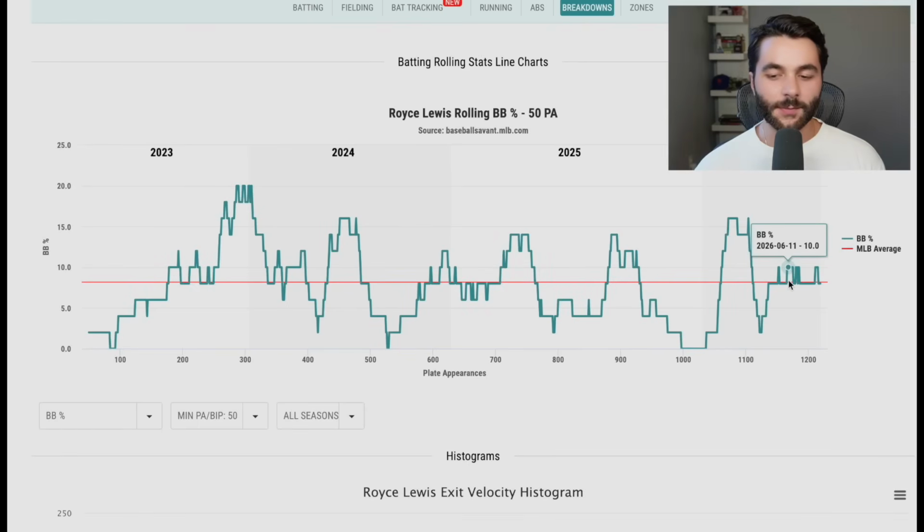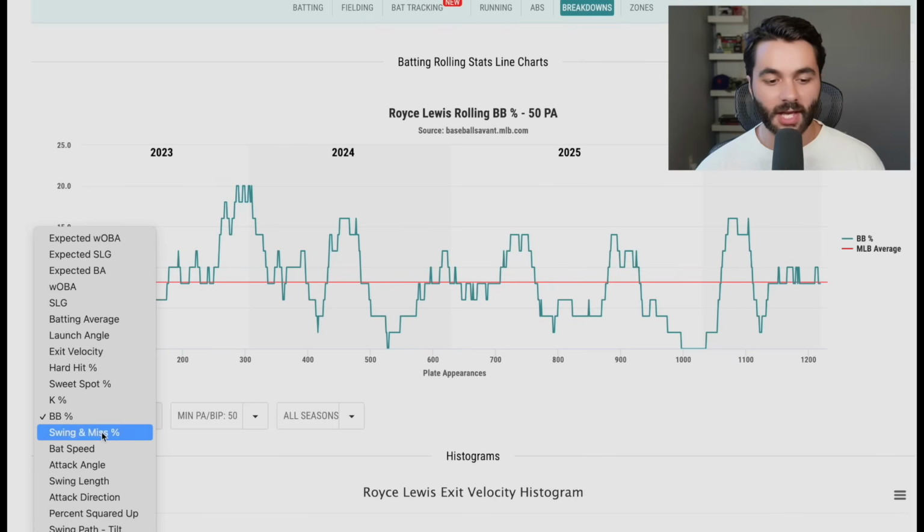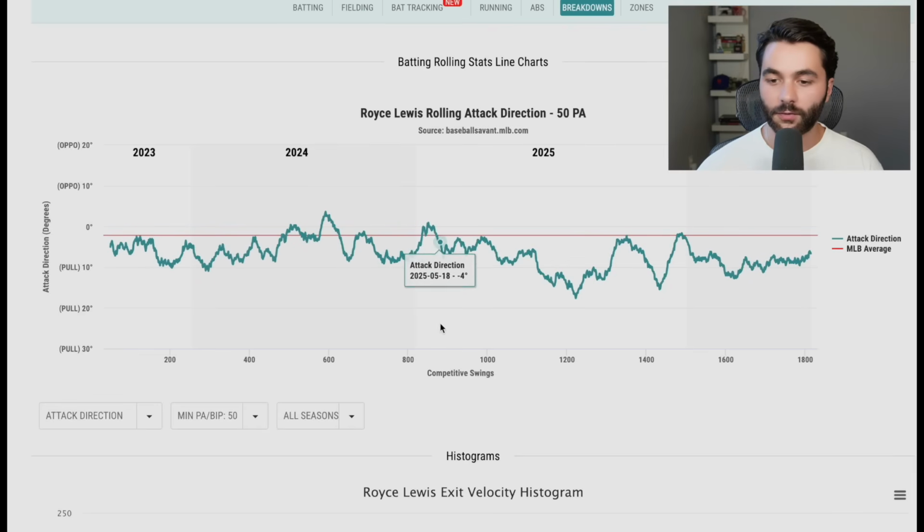So Royce Lewis is becoming a player we definitely should, and I now am a bit intrigued by. I'm going to check out now some of the bat tracking metrics. Again, these are when we start to get even more granular, but I do want to see if we can spot any genuine changes. If this gets even crazier, I'm going to start looking up more split data, attack direction, the Baseball Savant search function a little bit, but let's see the attack direction real quick for Royce Lewis.